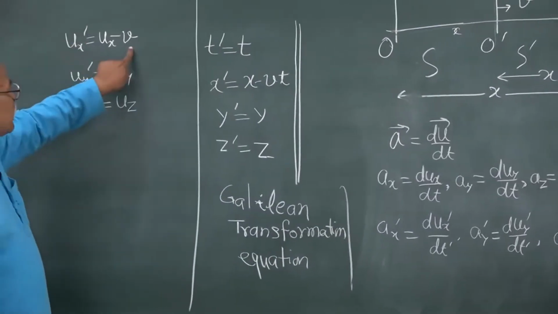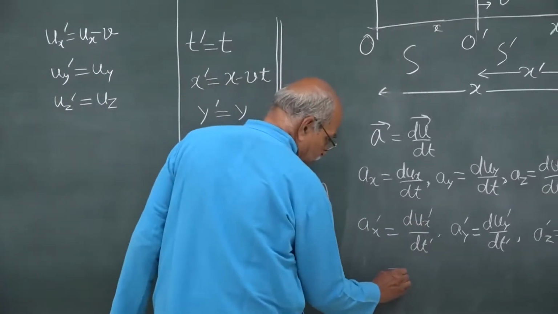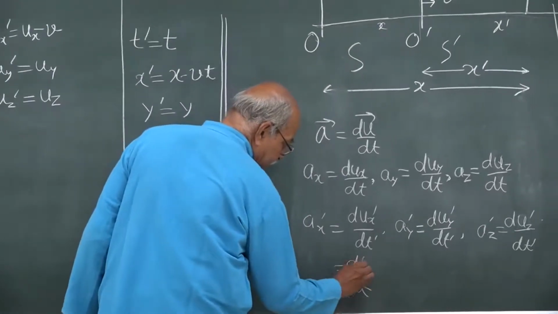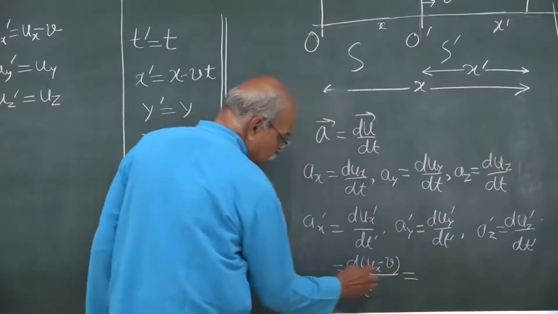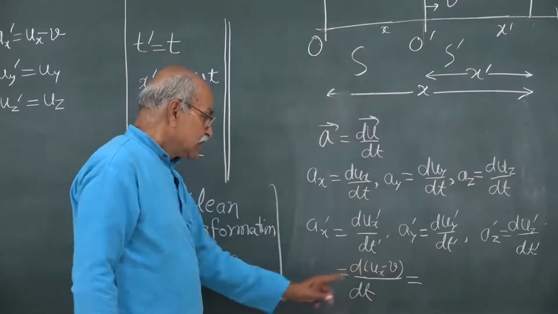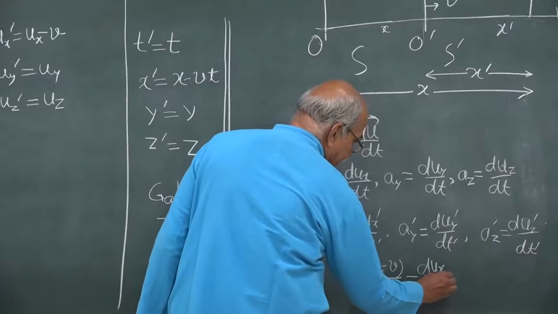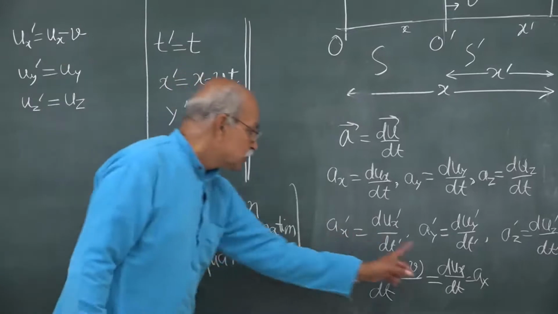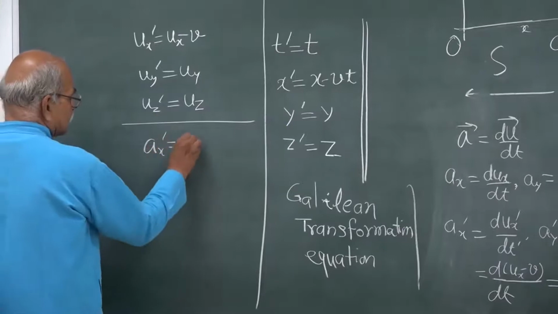Ux prime is ux minus v. So, you can write dt here, dt prime is the same as dt, and this is ux minus v. V is constant, remember. So, dv dt is 0, v is the frame velocity. So, that is constant, and so it is dux dt, and that is ax. Therefore, ax prime is equal to ax.